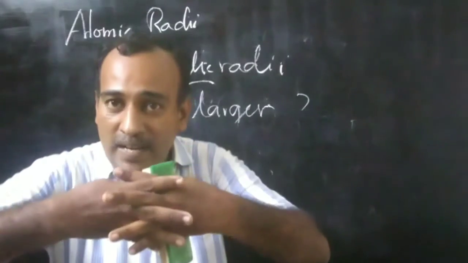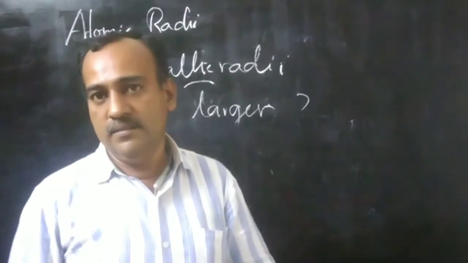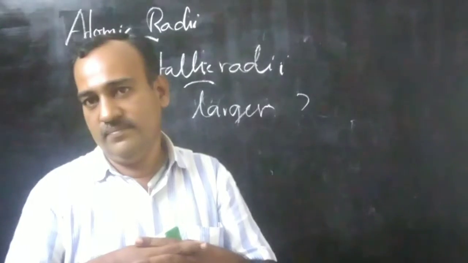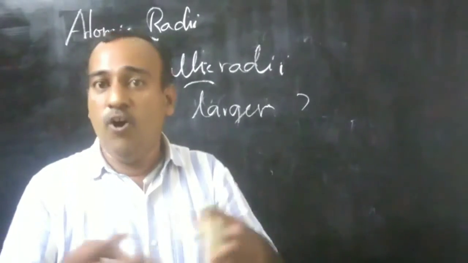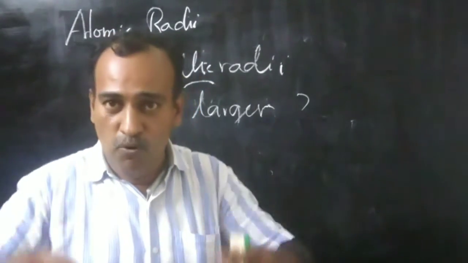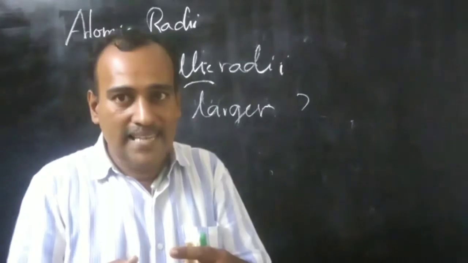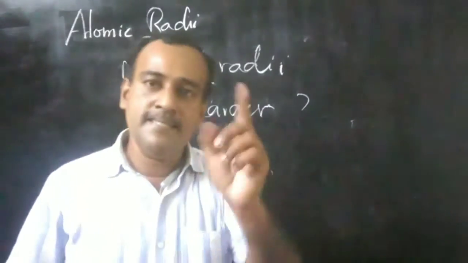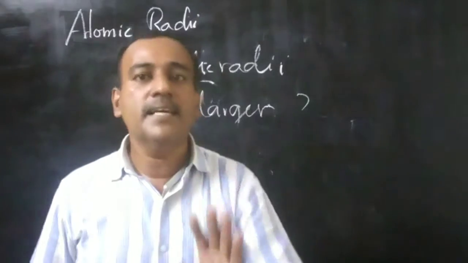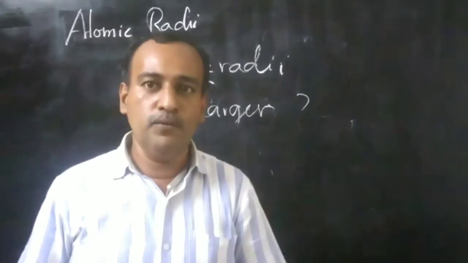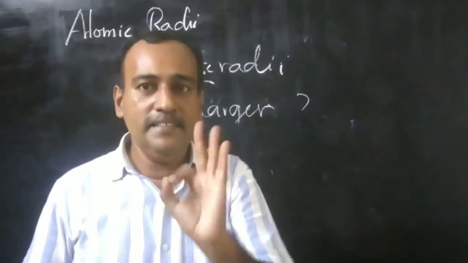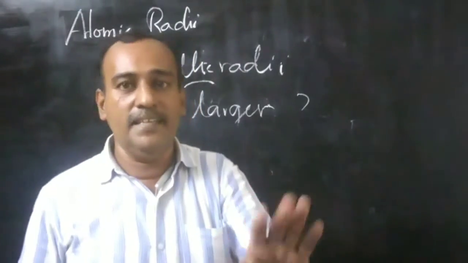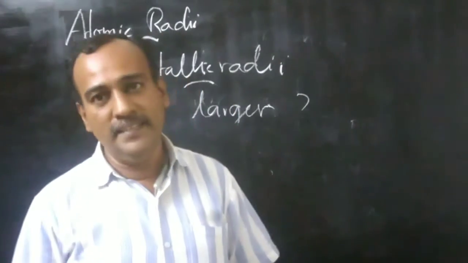Since there is overlapping, the bonded atoms are nearer, and also the bond is stronger. The bonded atoms attract towards each other. But this is absent in metallic radii. Therefore, covalent radii is smaller than metallic radii, or metallic radii is larger than covalent radii.